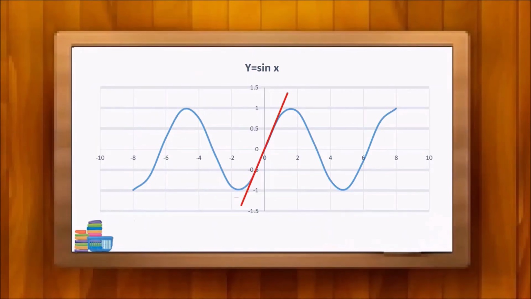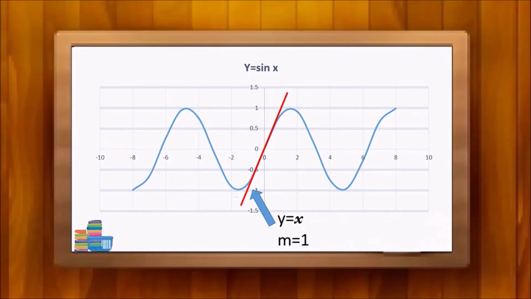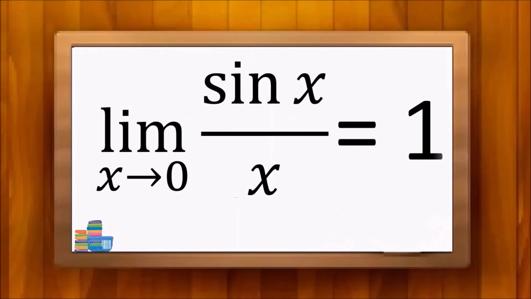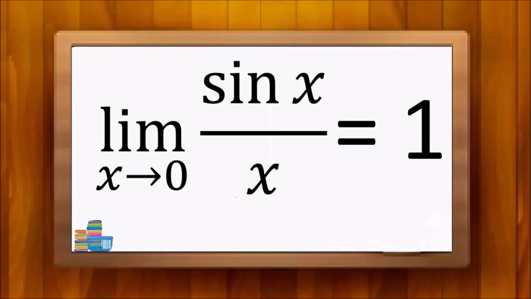As well, the gradient of the y equals x graph is 1, for any value of x. So both the graphs behave around x equals 0 with the same gradient. So the zeros for y, when x is 0, can't have been multiplied by any other factor. This is mathematically expressed as, limit x approaches 0, sine x over x equals 1.